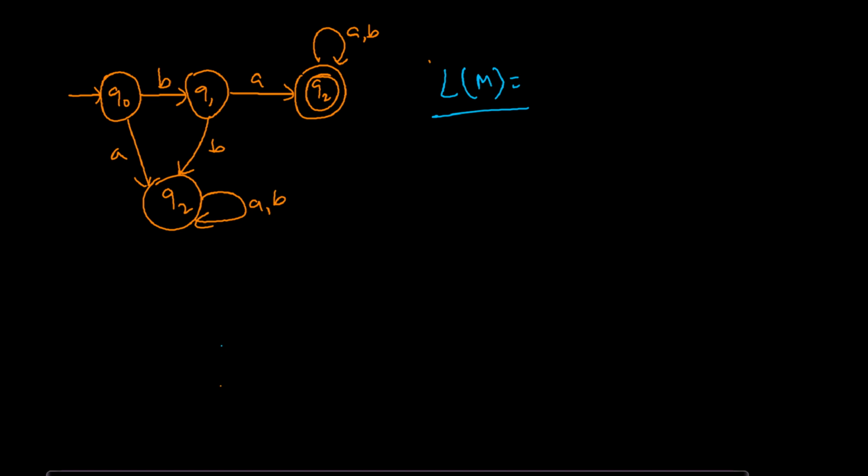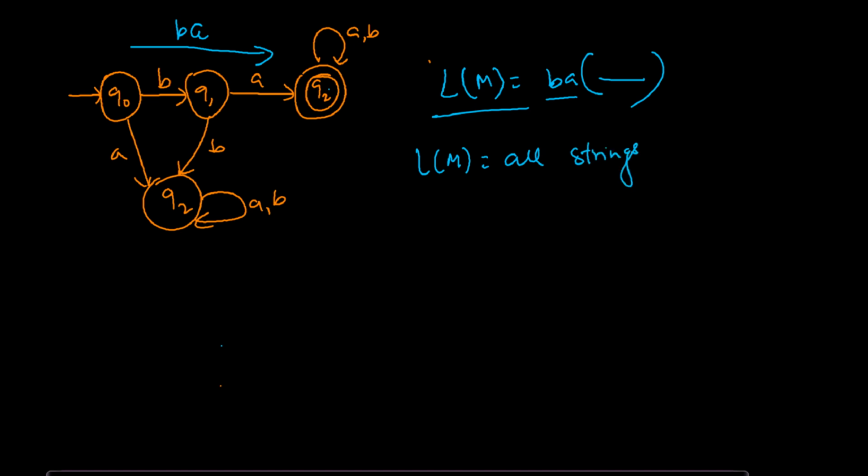From initial state Q0, you get to the final state by seeing BA. After that, any string can come, I don't care. We will accept all strings. So from the initial state, if you see BA, you go to the final state. So the language of M is all strings that start with BA.